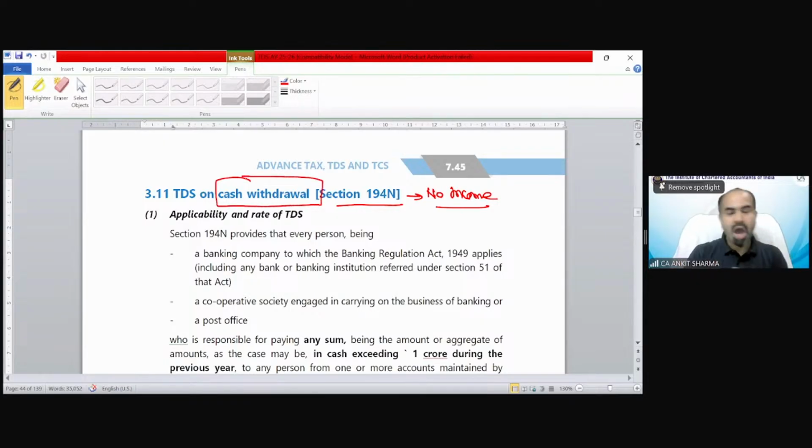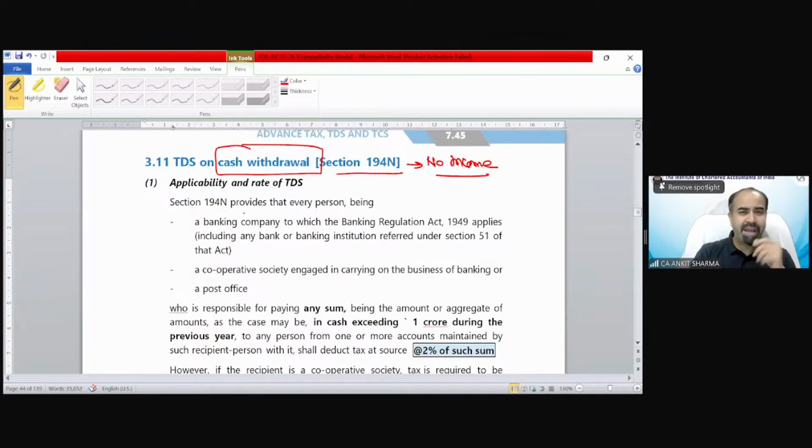If you withdraw in cash an amount exceeding a certain limit from a bank, cooperative society carrying on banking business, or a post office where your amount has been deposited, then after exceeding that limit, the bank, who is the payer in this case, will deduct TDS on it. That is section 194N.